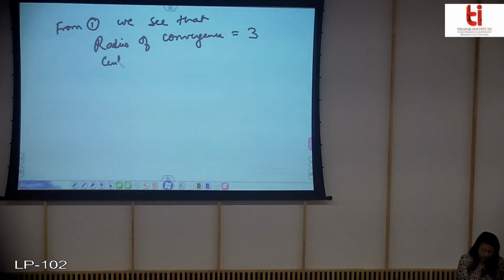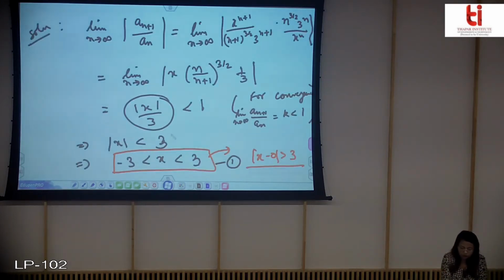That from 1 we see that the radius of convergence is equal to 3 and the center of the series is equal to 0. You can see from here also. Like here, if you write it in this form, |x - a| is less than 3.